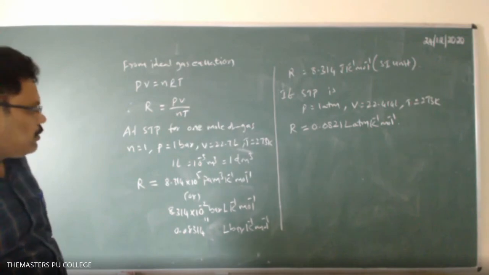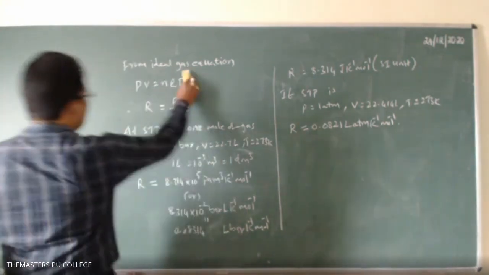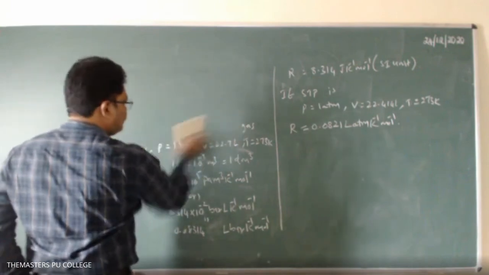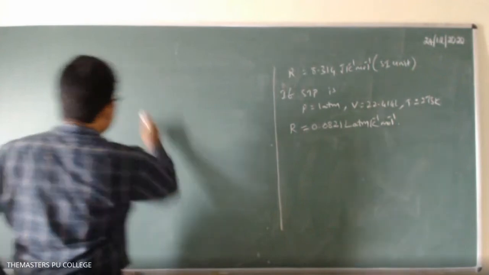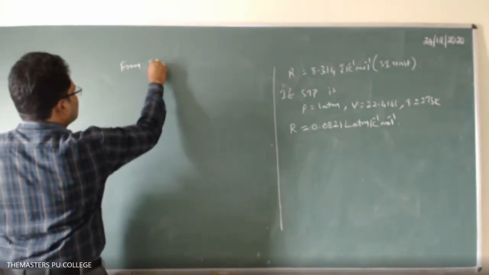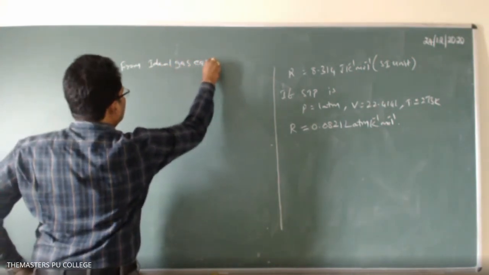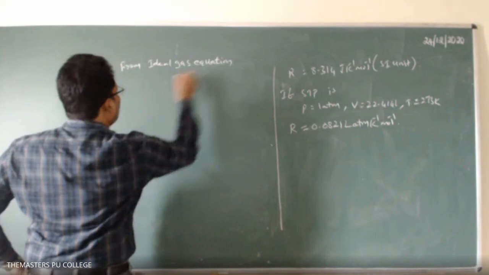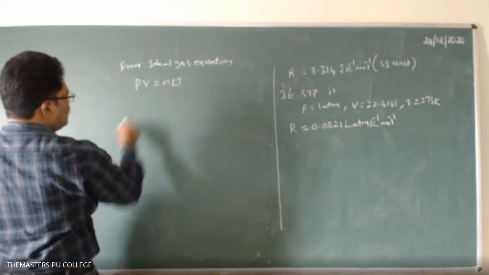If you finish that, I will explain. See here, from the ideal gas equation, PV equal to nRT is the ideal gas equation.